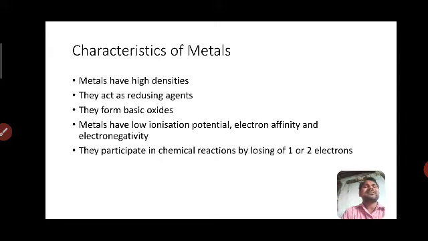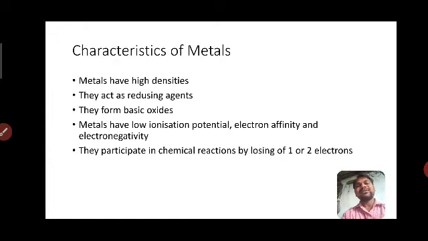Electron affinity and electronegativity. When we pull the electron, the character becomes positive.